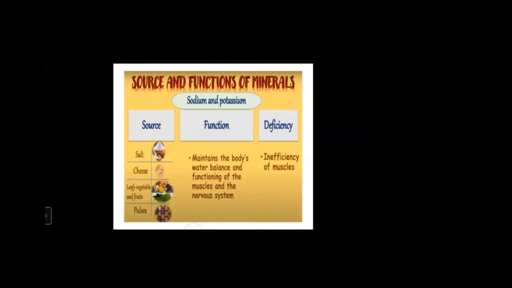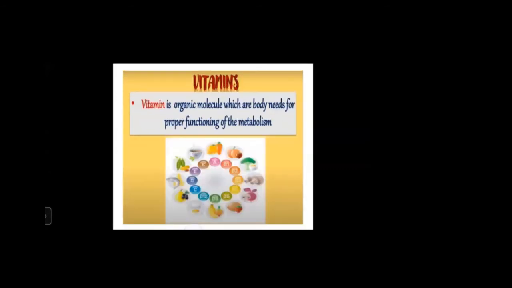And if we are not having this in enough quantity, then the deficiency disease will be inefficiency of muscles. So these are the minerals, though we need them in small quantity, they are very, very essential.